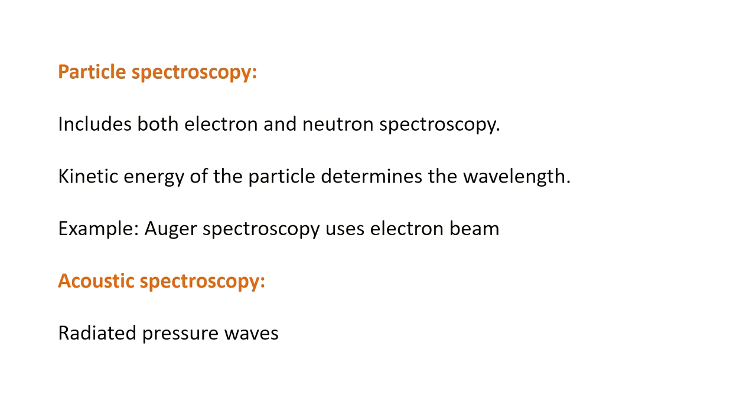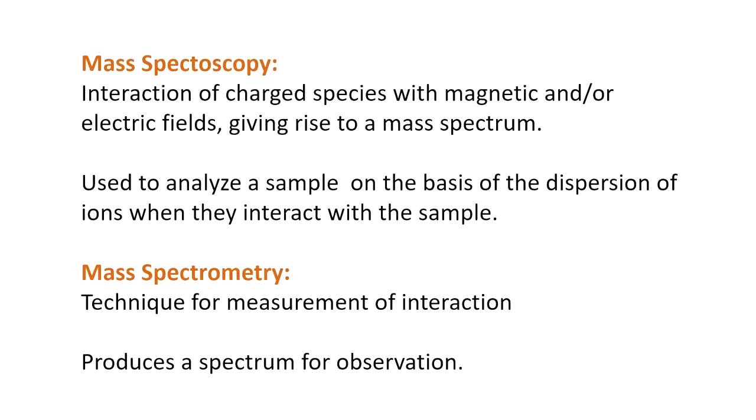Now an example of particle spectroscopy is Auger spectroscopy, which basically involves the Auger effect using electron beams as the source of radiative energy or radiation. Now the third kind is acoustic spectroscopy, which generally involves the use of radiated pressure waves. The fourth kind of spectroscopy, depending on the radiative energy, is mass spectroscopy.